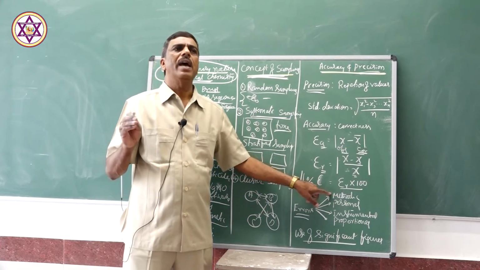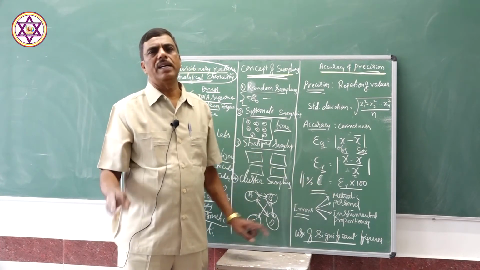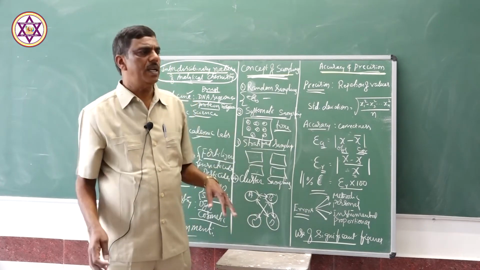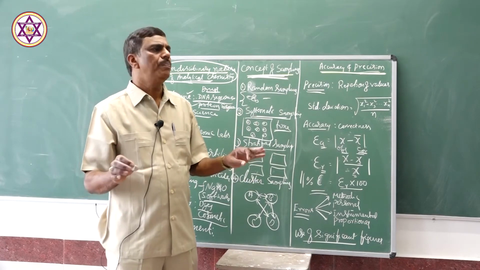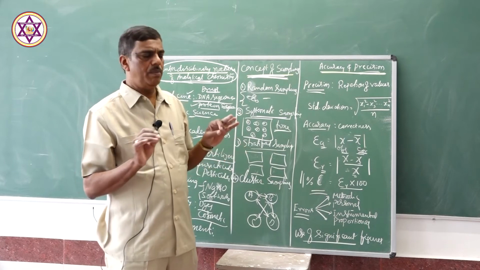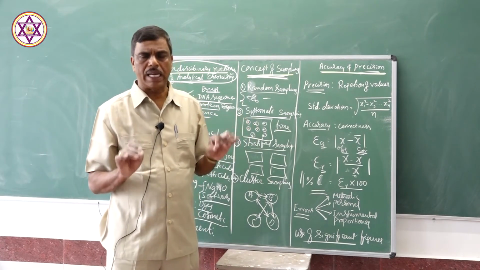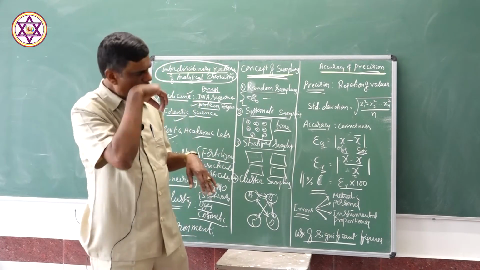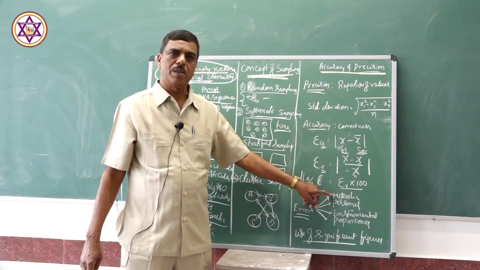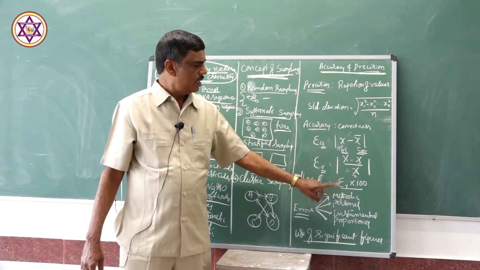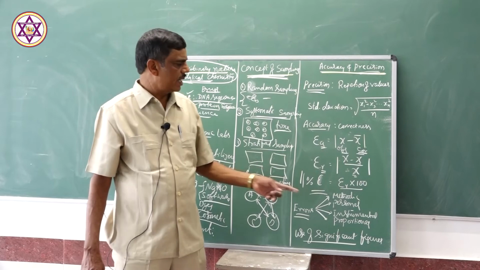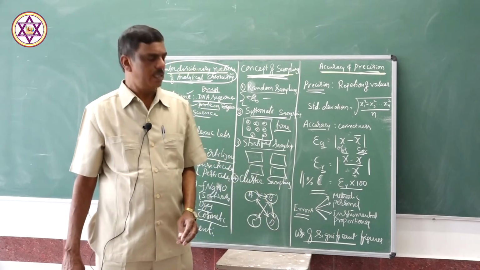Is that method accurate? Is that method identical? So, the titration method, gravimetric method, colorimetric method: is that method more accurate? Will it give the correct result? That is important. Therefore, which method we adopt to find out the amount of the substance, to quantify the substance, is important. If the method is wrong, the error is more, and that error is due to methodic error.